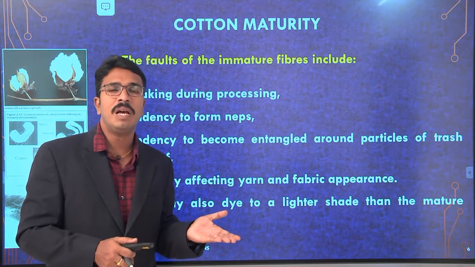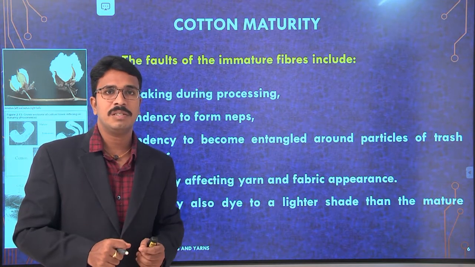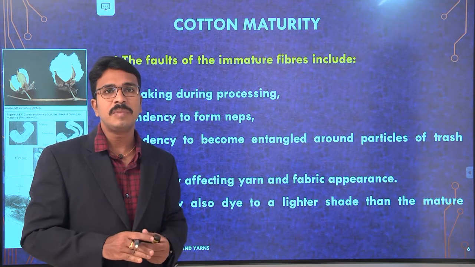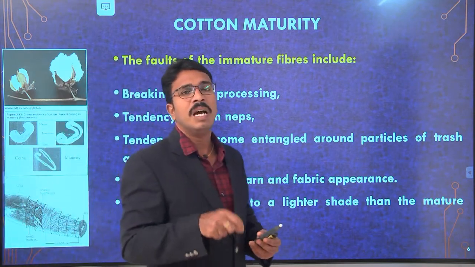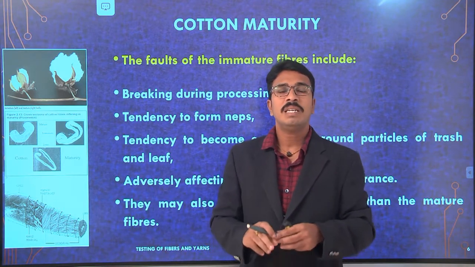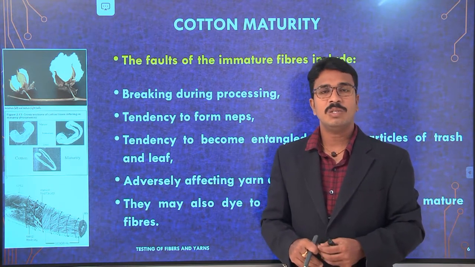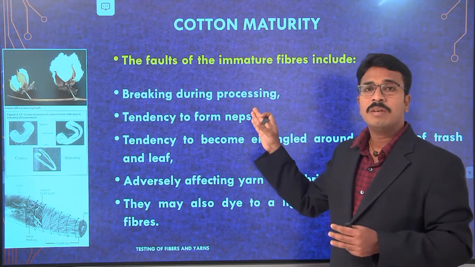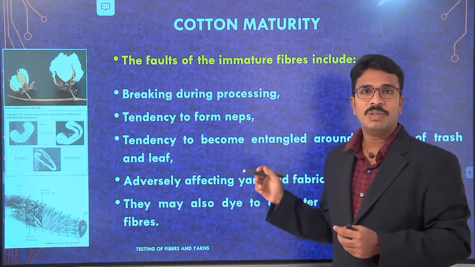Obviously, after dyeing we can see variations in the levelness of dyeing. That is, dye uptake by matured fibers is different from that of immature fibers, so we get uniformity variations in the dyed fabric. Understand? These are the various faults occurring because of the presence of immature fibers.